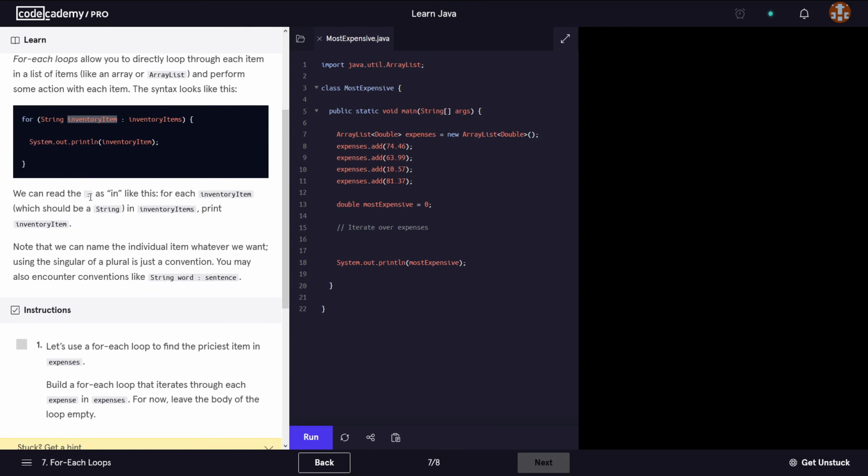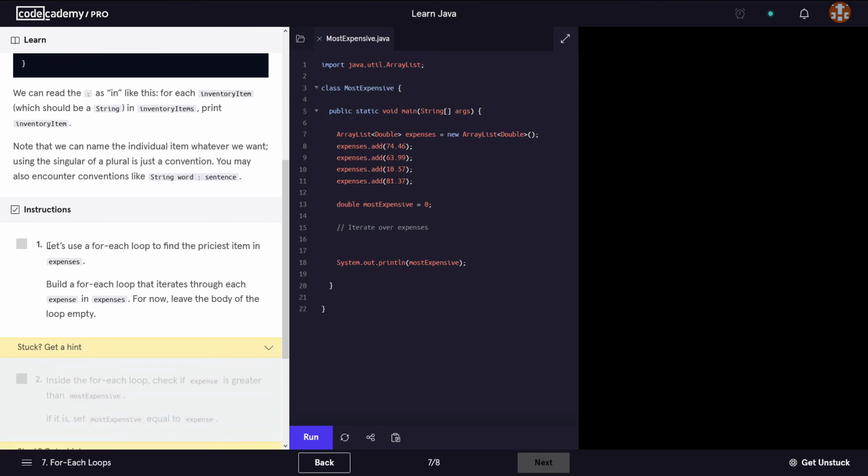We can read the colon here as in. Okay, so for each string called whatever in our array or our array list, print out that string, or print out that element.